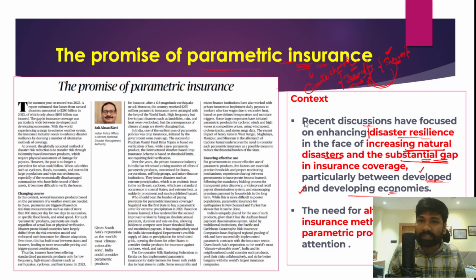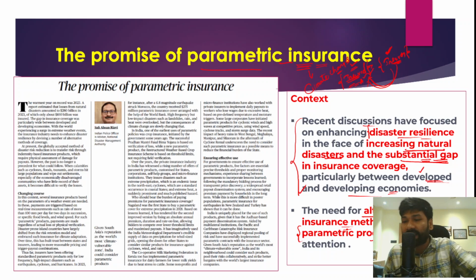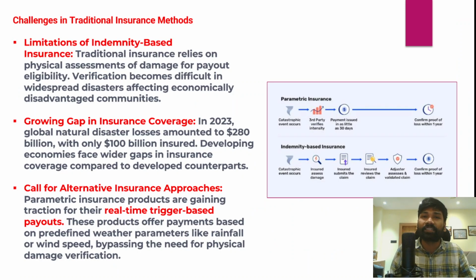So these discussions have been centered around these things, and in fact there is a need for alternative insurance methods, and one such alternative is the parametric insurance method. It has gained a lot of attention because it could address the challenges that will be created by climate change in the future.